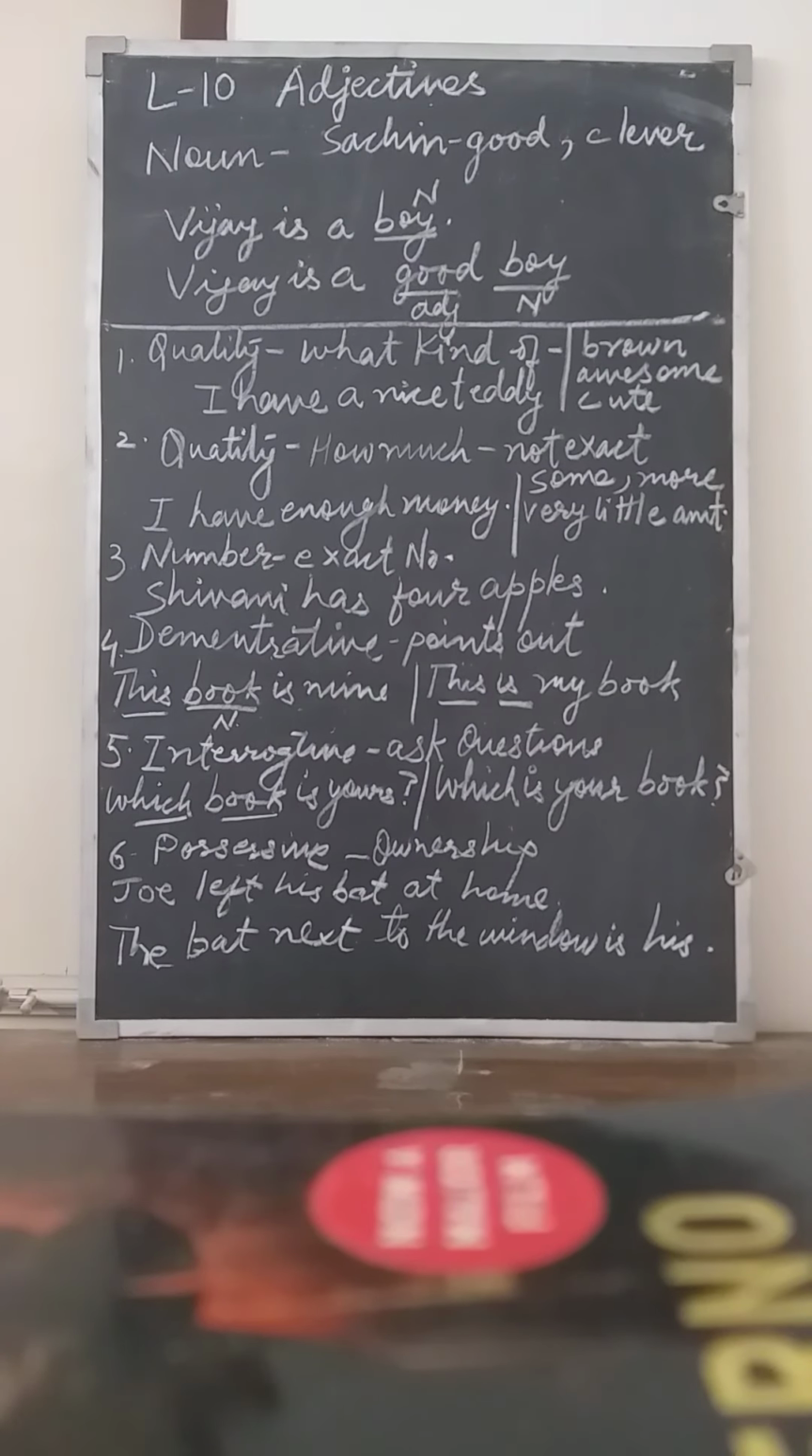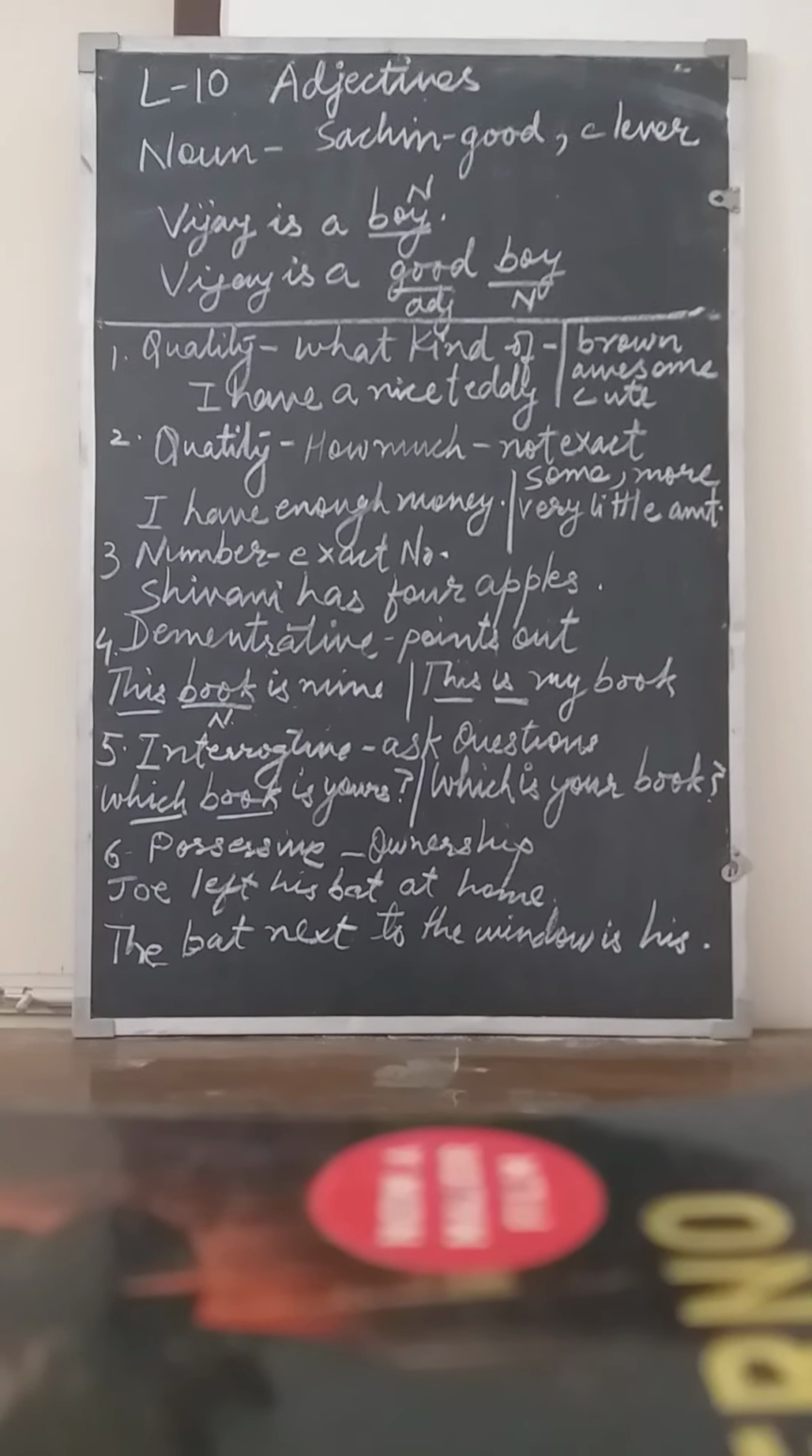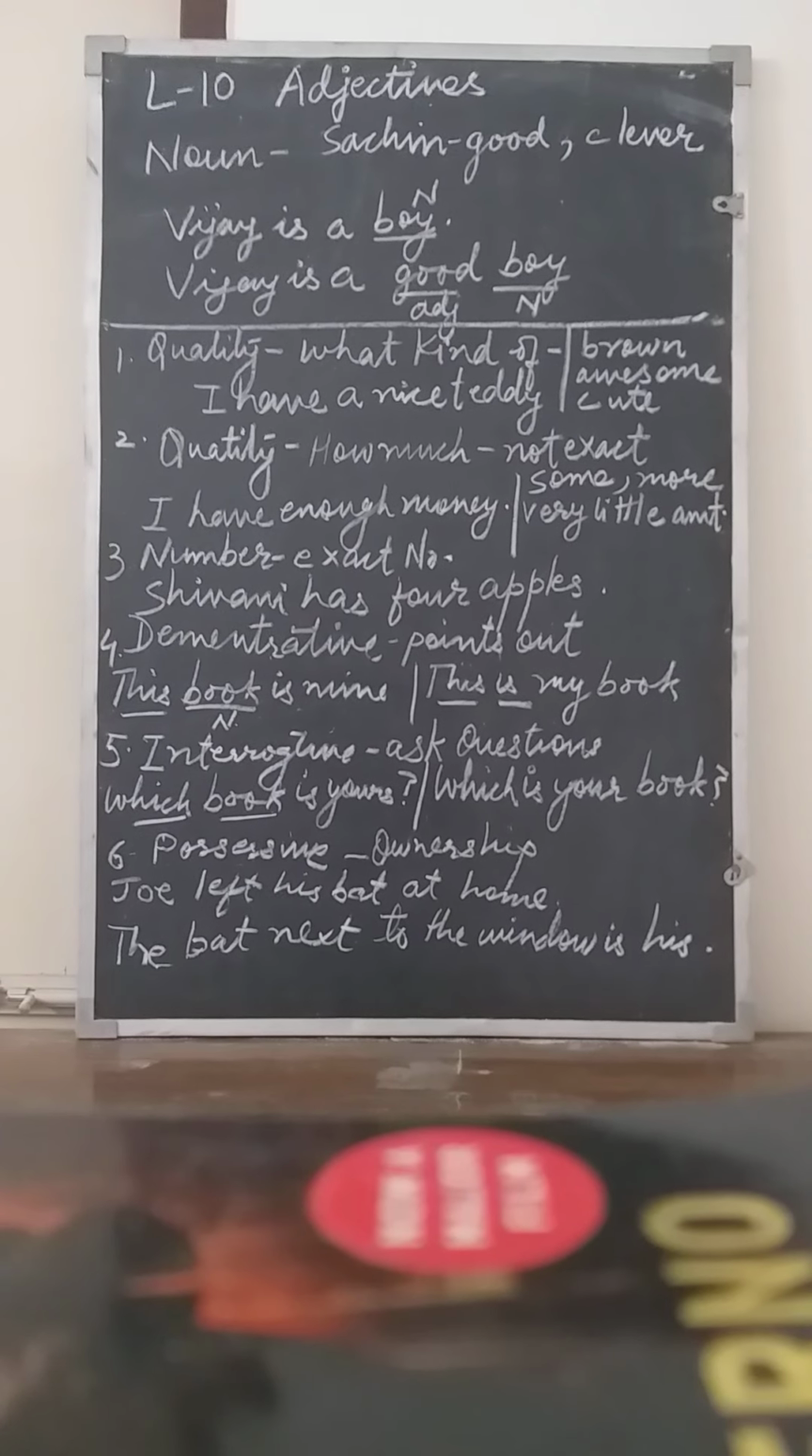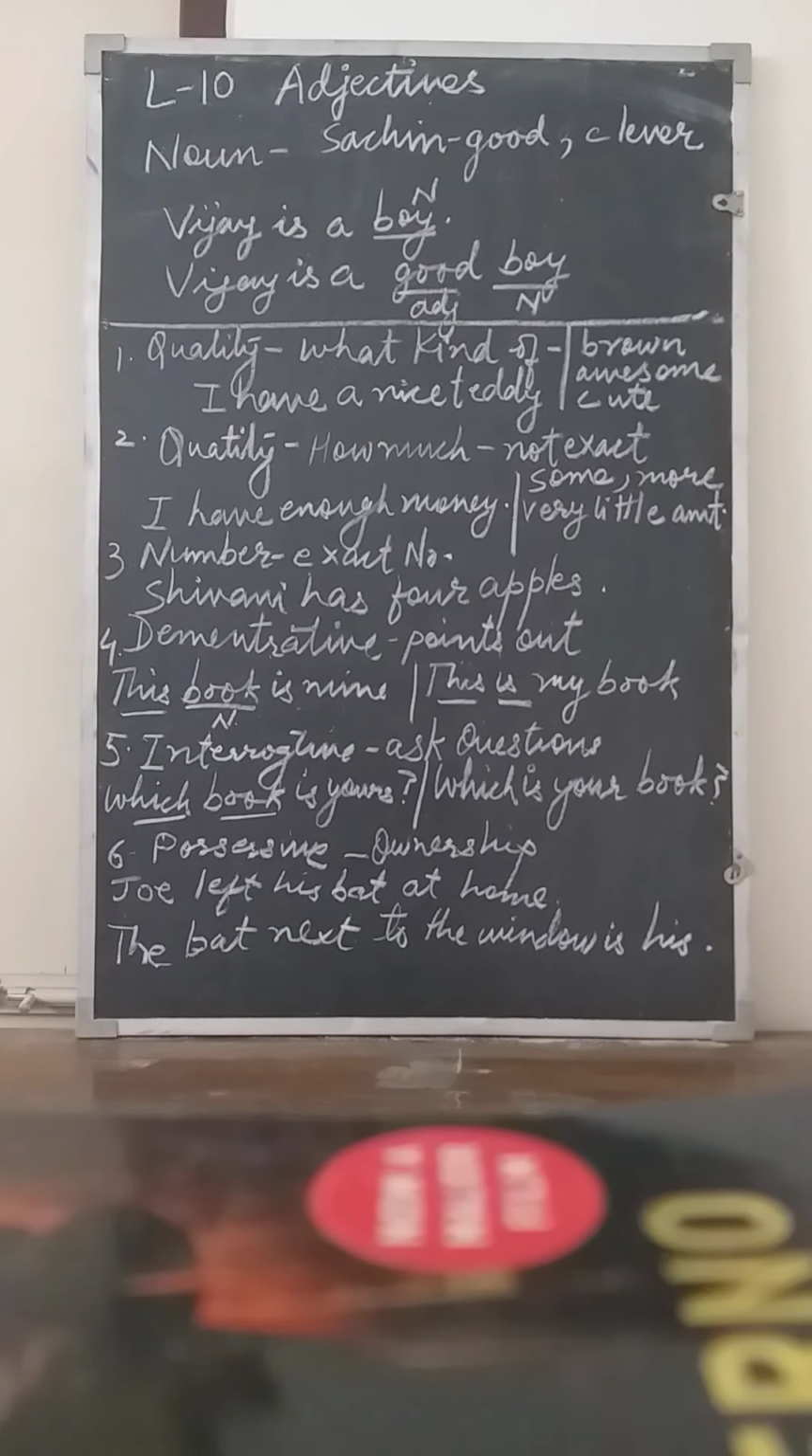Third one is adjectives of number. So the words that describe the exact number of a noun are adjectives of number. Here we have an example. Shivani has 4 apples. Here the quantity of apples is limited. It is an exact number. I may say I have an apple, that is 1 apple, 8 apples, 10 apples. So when we tell the exact number, they are the adjectives of number.